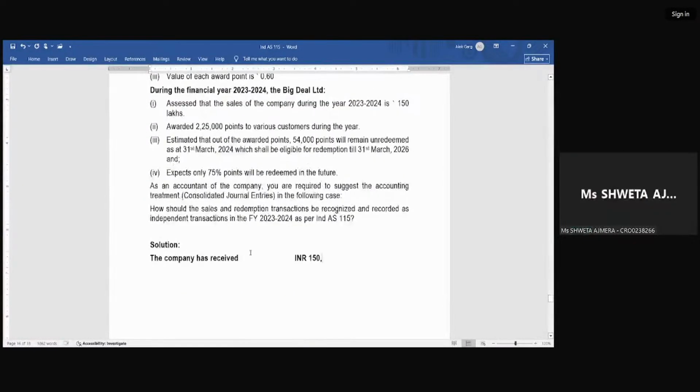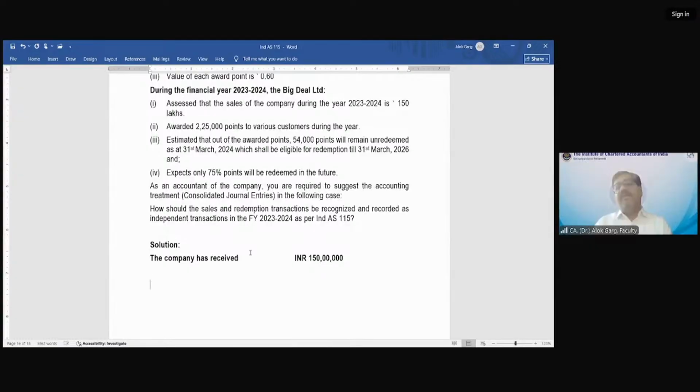So if the company has received 150 lakh, what is the performance obligation the company has to meet? Goods worth rupees 150 lakh right away.